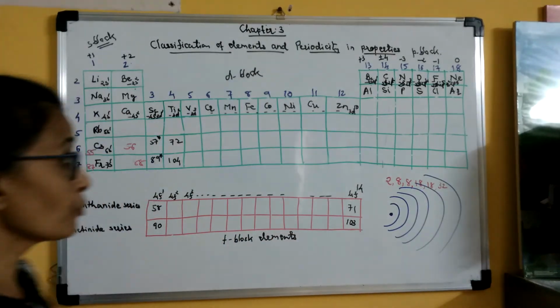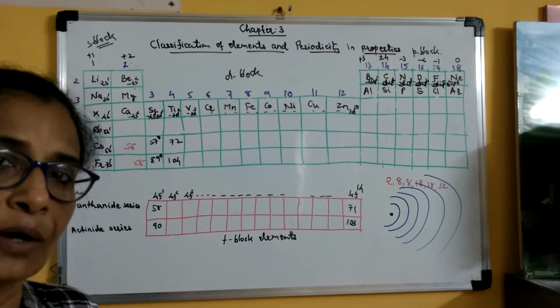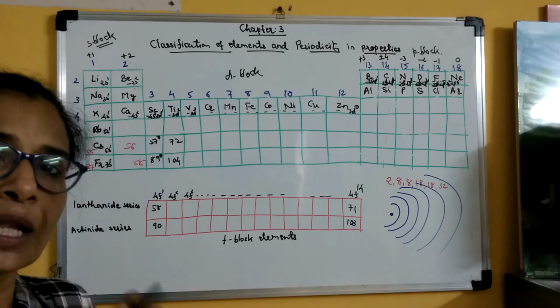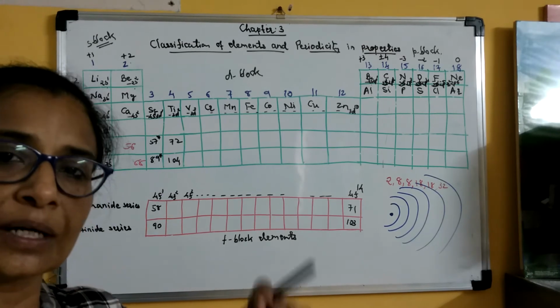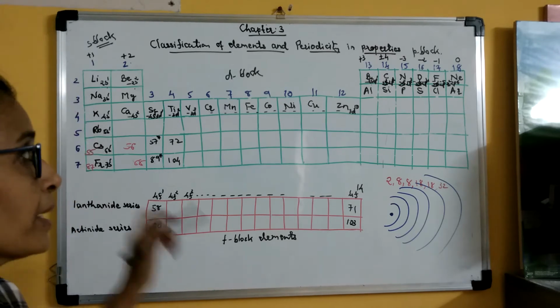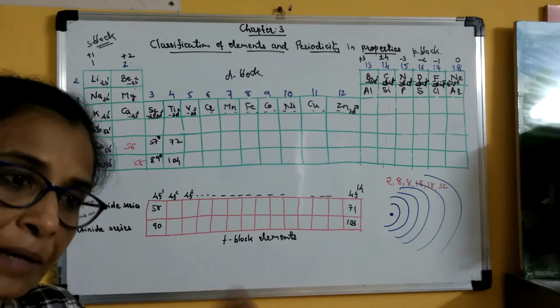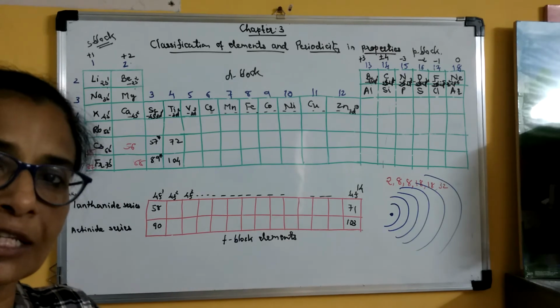So we can say that all the elements belonging to the same period will have the same principal quantum number for the outermost orbit, which means the same valence orbit.